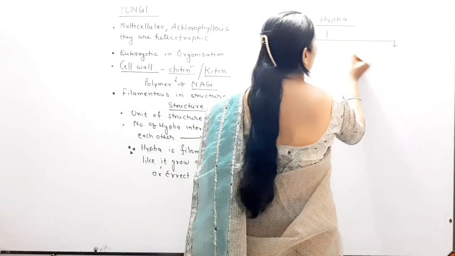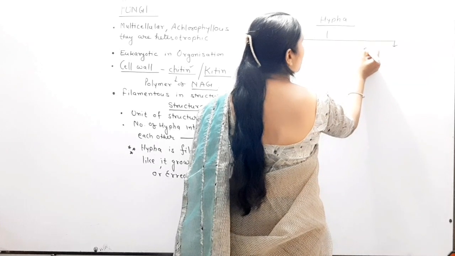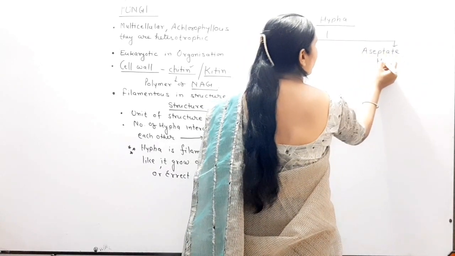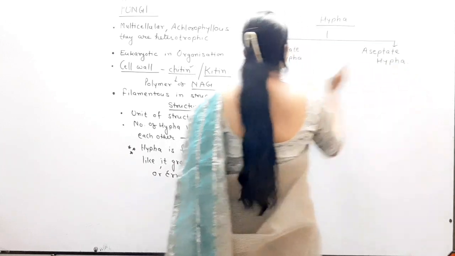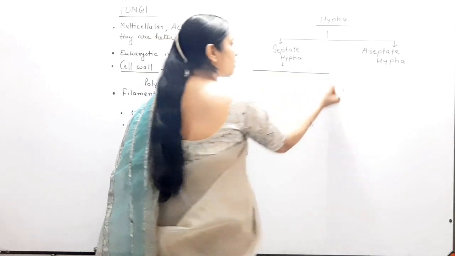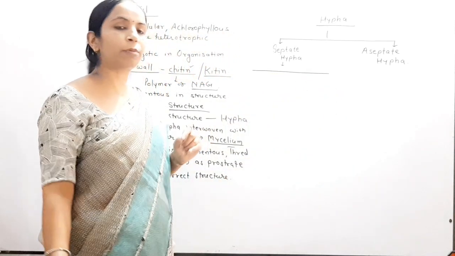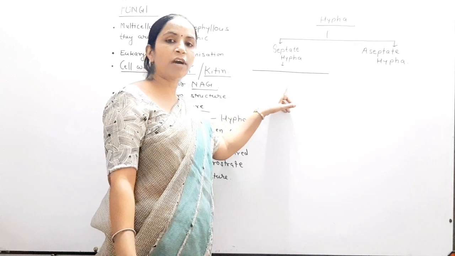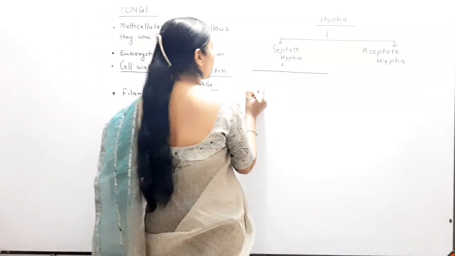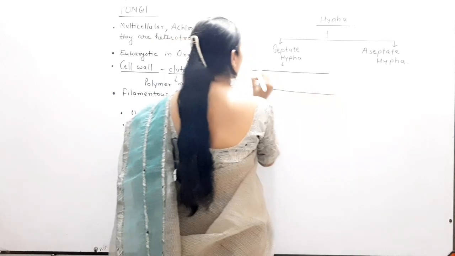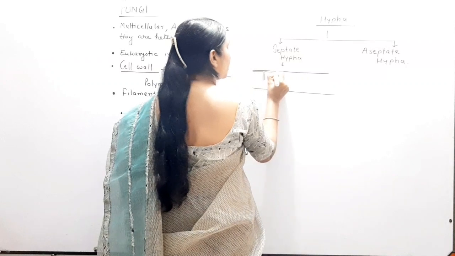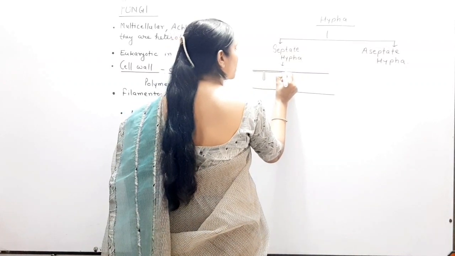So now first we see what we understand by these two terms, septate and aseptate hypha. Clear? Septate hypha means, you remember, this type of structure: when septa are present in the structure of hypha, then it is called septate hypha. What is septa? Septa are finger-like digitations. So when these finger-like structures are present, they are called septa.